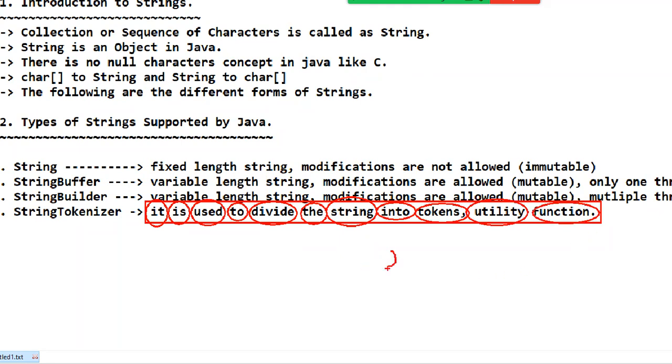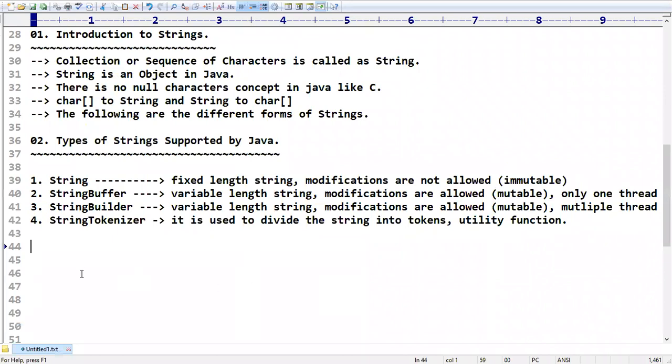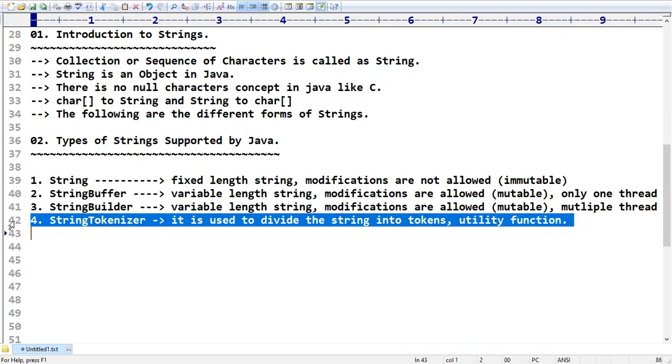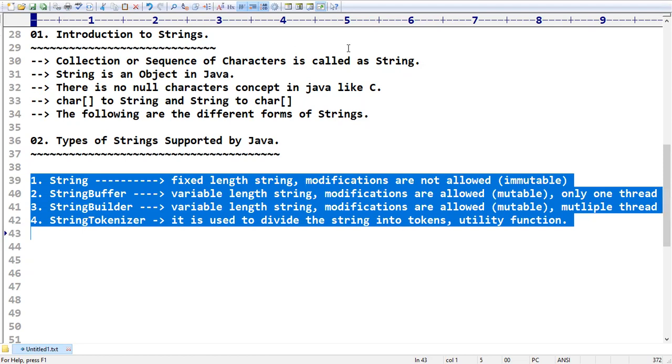If based on comma I want to separate, then this entire thing up to here will become the first token, and this entire thing will become the second token. Like this we can divide the string into tokens based on your requirement. That concept comes under string tokenizer. Some people are asking why string objects are immutable in Java. That part we are going to discuss in SCP and heap area with example, don't worry at all.